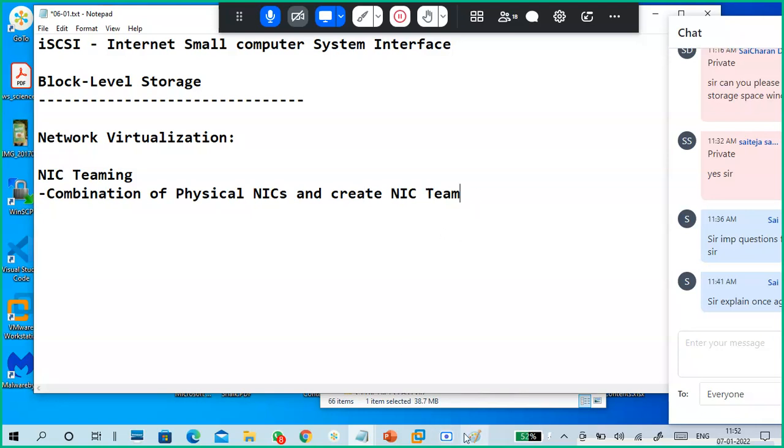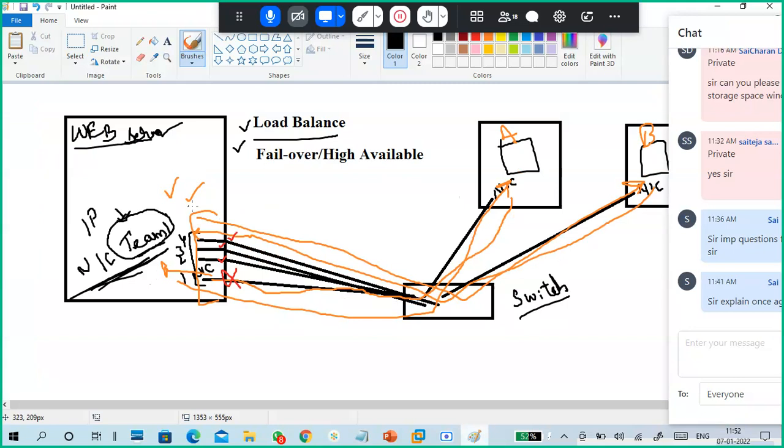Like that, multiple NIC teams we can create. This is not completed, so you can create multiple teams. You can add multiple NICs to your server, depending upon your server operating system and hardware. So you have multiple NICs.